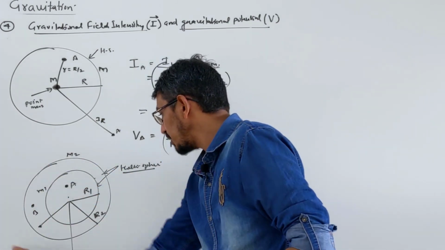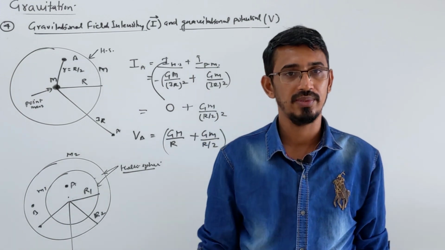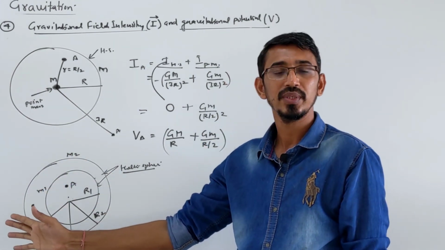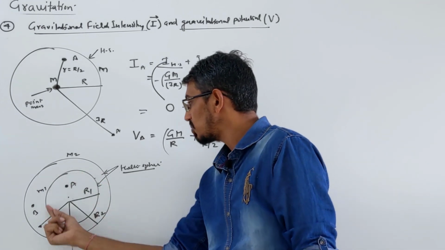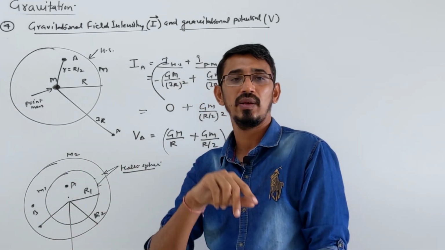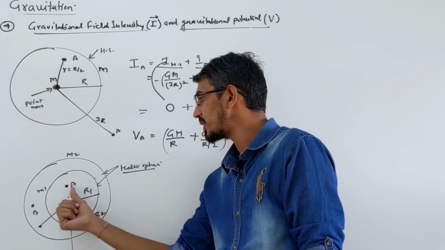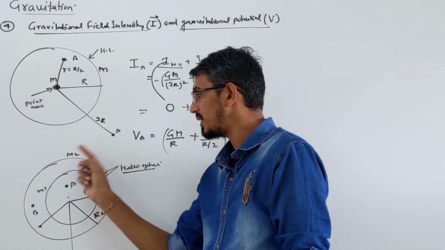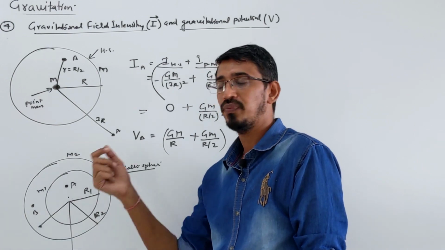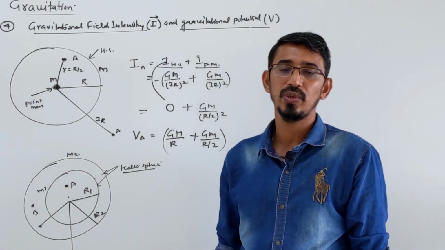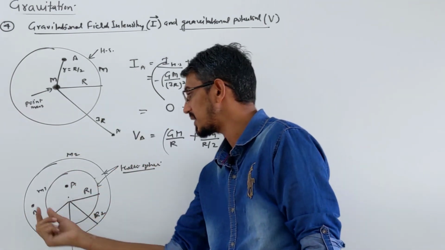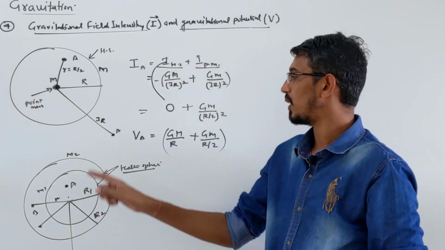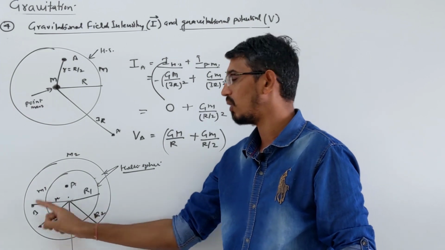The field due to the outer sphere will be directly 0, because for the outer sphere this point is inside the sphere. But the field due to the smaller sphere will not be 0. We have to calculate it, because this point is outside the smaller sphere. So the field due to the bigger sphere is 0 at point B, but the field due to the smaller sphere will not be 0. You can write just GM by the real distance, whatever distance is given to you, say x. So due to the outer sphere it will be 0, but due to the inner sphere it will not be 0.